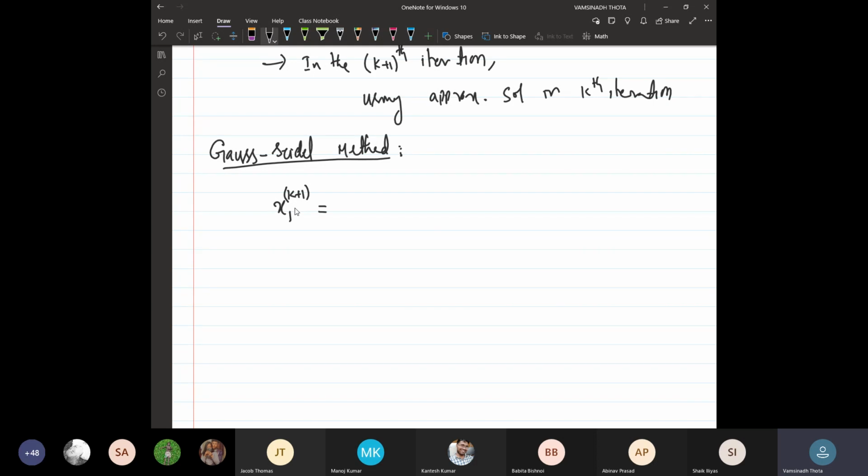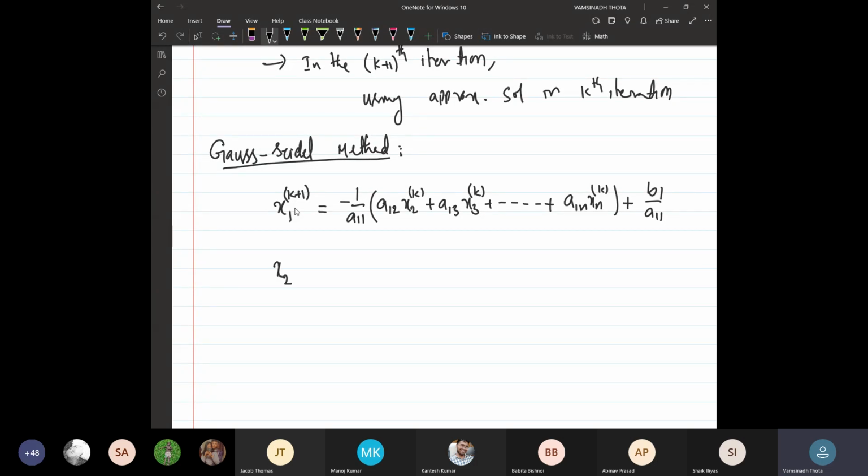According to the earlier equations, it is minus 1 upon a11 times a12 x2 in the kth iteration only, plus a13 x3 in the kth iteration again, and so on, plus a1n xn in the kth iteration again, and of course plus b1 upon a11. For the first variable, there is not much difference between Gauss-Jacobi and Gauss-Seidel.